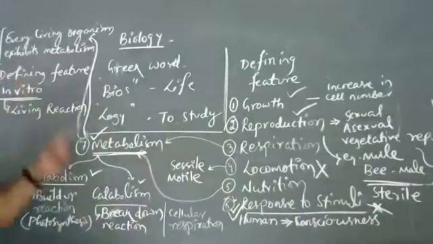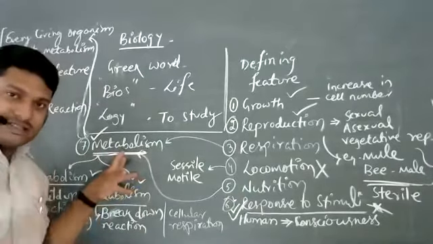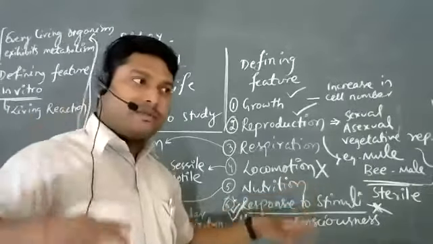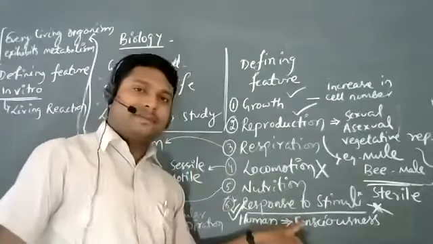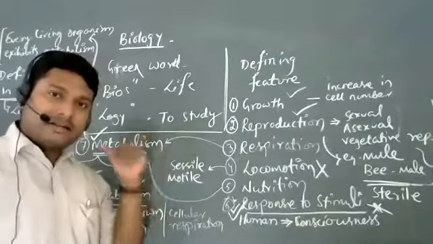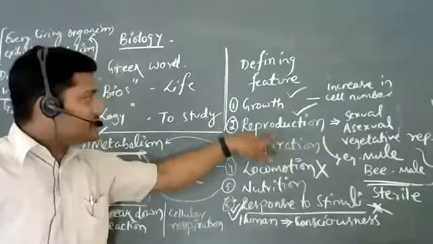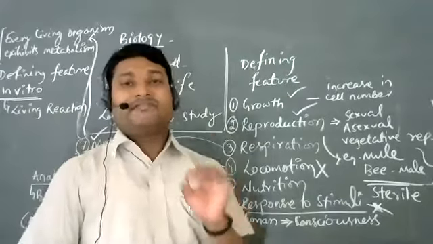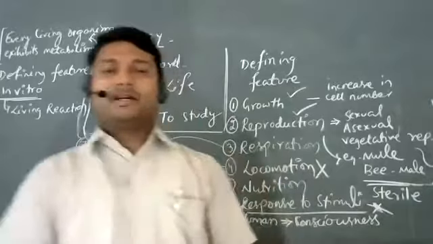For example, your metabolism, there is no exception to that. Every single living organism will exhibit metabolism. Response to stimuli, whether simple, advanced, unicellular, multicellular, they will show response to stimuli if they are living. So these two I am saying are the defining features: cellular organization or metabolism, and consciousness or response to stimuli. The other features have certain exceptions. That is why they are not referred to as defining features. They are a feature, but they are not a defining feature. Keep that in mind.